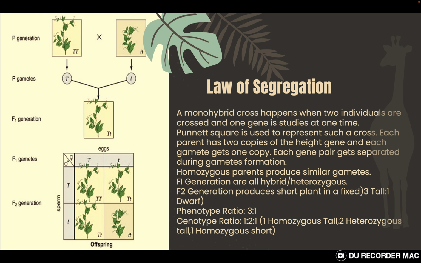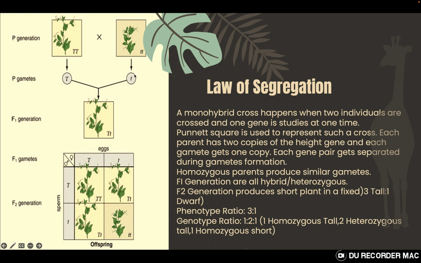If we see it from another perspective, there is this tall plant which is pure breeding, and there is this dwarf plant which is pure breeding, and when they develop gametes, I am only showing one gamete, the other gamete is there which will carry the second member of the gene pair, but we are missing it here just for ease of understanding. Only one member of the gene pair will travel in one gamete.